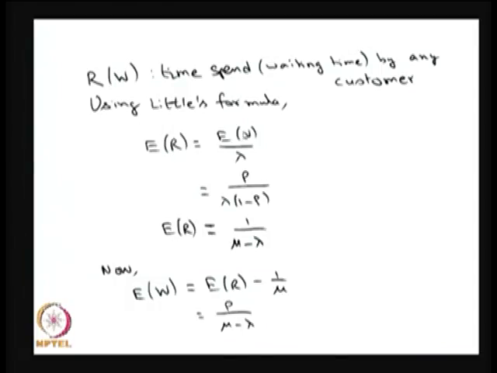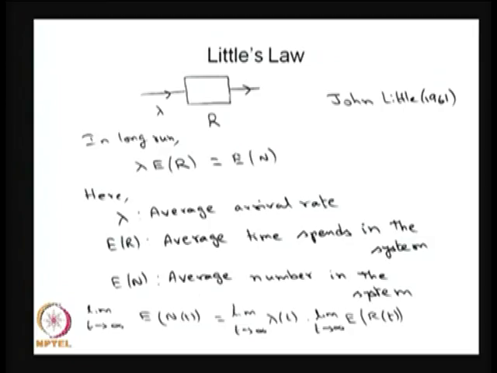Using Little's law, if I know the average number of customers in the system in the longer run, and if I know the arrival rate, then I can find out the average time spent in the system in the longer run.